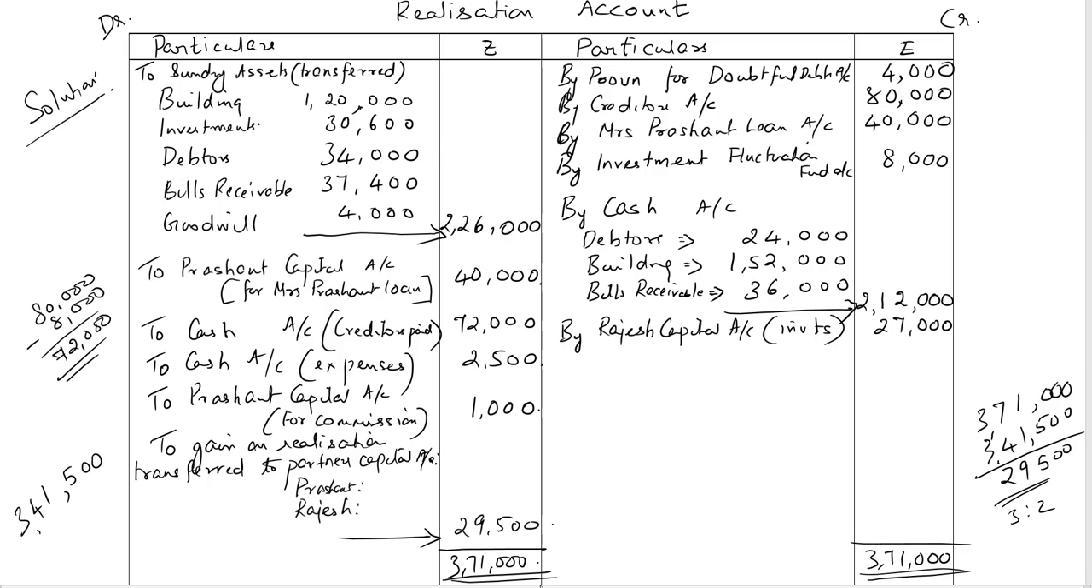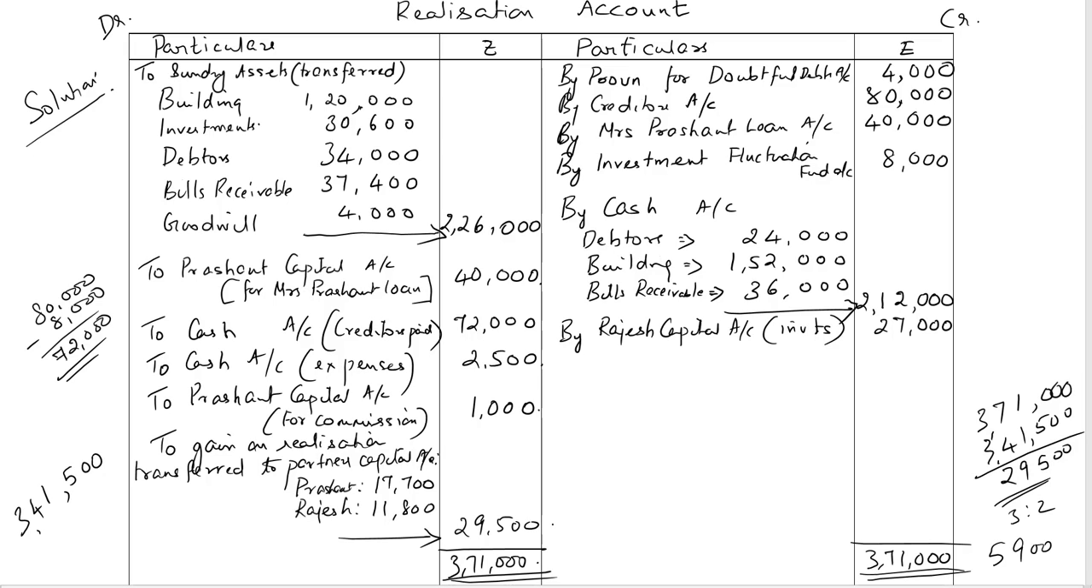We need to divide 29,500 in 3:2. On dividing by 5, we get 5,900. For Prashant, it's 5,900 multiplied by 3, which is 17,700 rupees. And 5,900 multiplied by 2, 11,800 rupees in the case of Rajesh. So this is the realization account prepared by us.